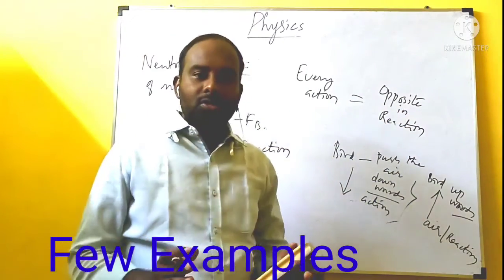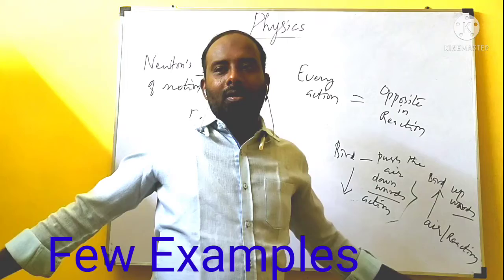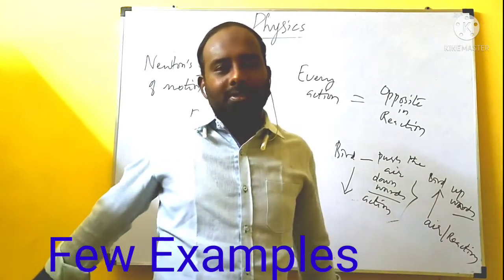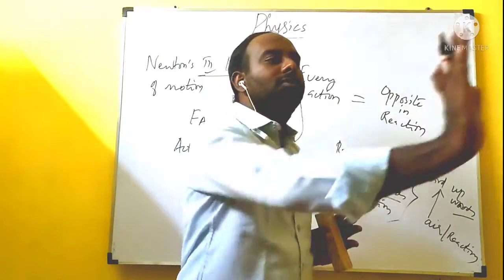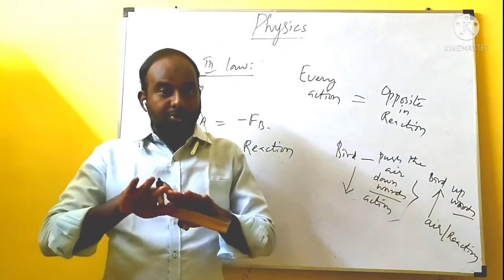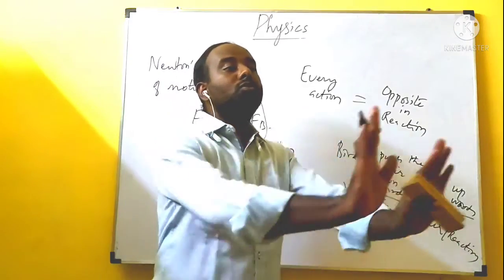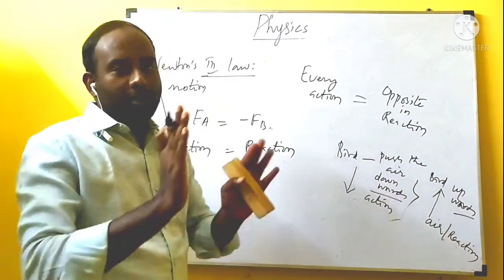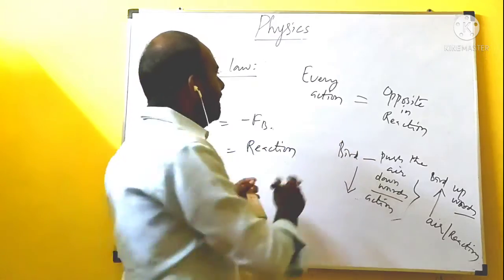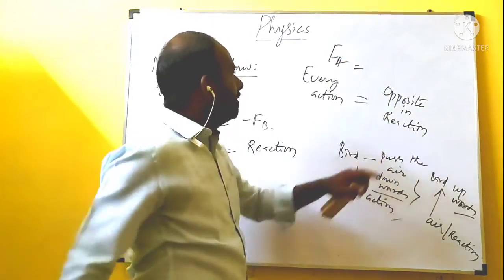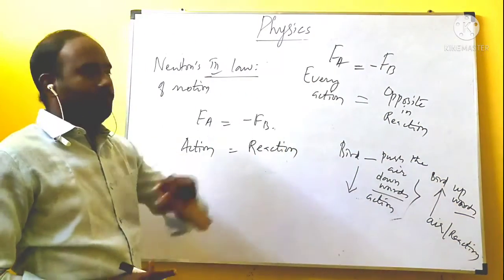Example number 2, a swimmer who pushes the water backward. This is action, like this. He pushes the water backward. This is action by the swimmer. The water will push the swimmer forward. That is called reaction from the water. So for every action, that is Fa, there will be a reaction, equal but opposite in direction. That is very important.